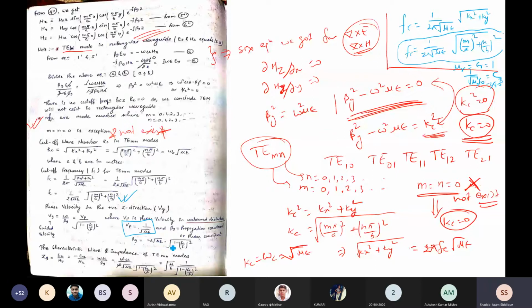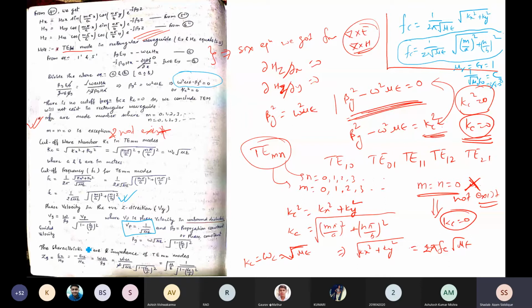So beta g is equal to omega root under mu epsilon into square root of 1 minus fc by f whole square. We substitute this value of beta g here, because we already got it, and the result is Vp upon the square root of 1 minus fc by f whole square.